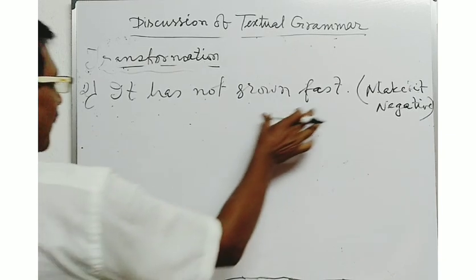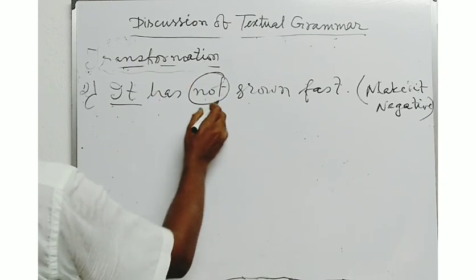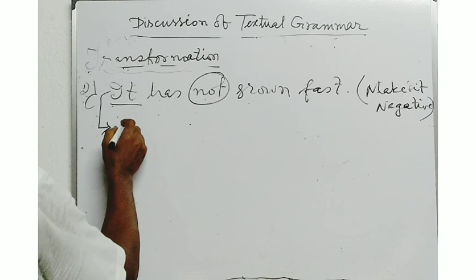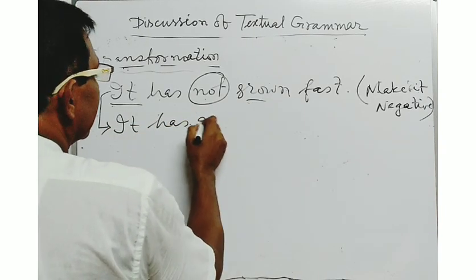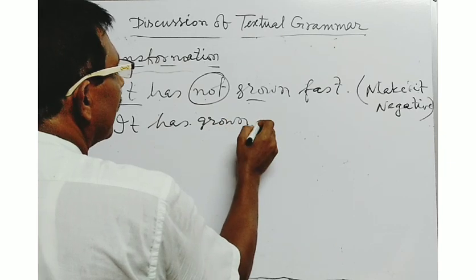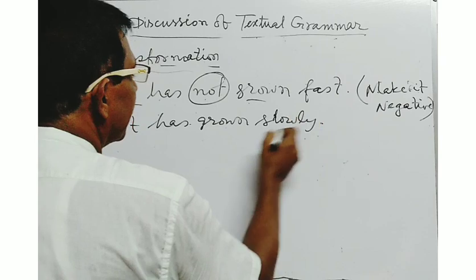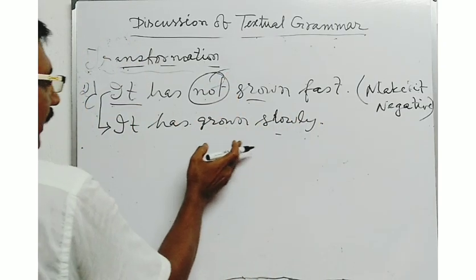It has not grown fast. You will have to write here, as there is the negative sense in the sentence, at the time of converting it into affirmative one, you will have to write the sentence in this way. It has grown slowly. S-L-O-W-L-Y, slowly. Here not will be removed and the sentence will be in the affirmative way.